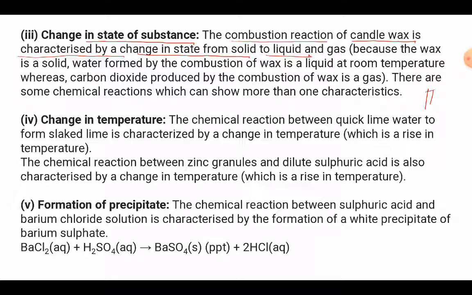Suppose we take a candle and the candle is burnt, so we all know that the solid candle will change into liquid, and liquid will ultimately change into gas also. Why? Because the candle wax reacts with oxygen, and the wax starts burning, it will change into liquid, but the entire wax doesn't change into liquid, some of it will change into gas also, like carbon dioxide.